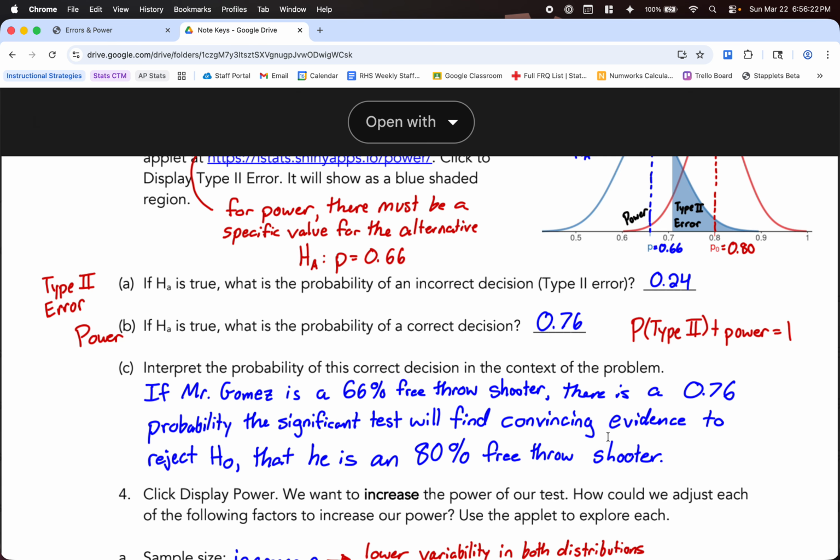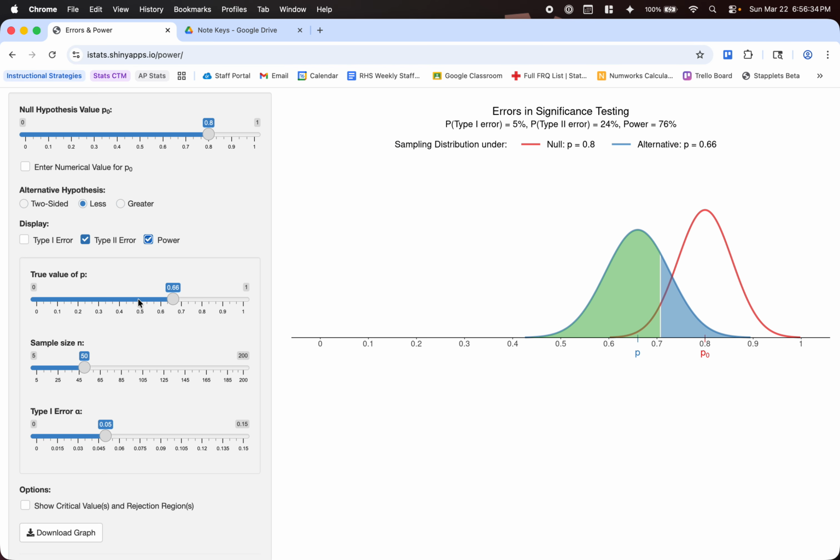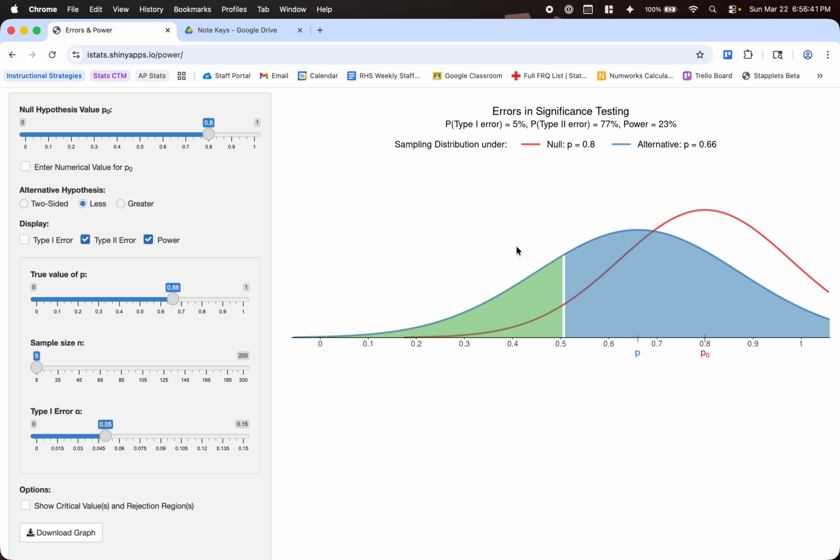And we want to increase the power of our test. In other words, we want to increase this probability. What do we need to do to these three things: sample size, alpha level, and the alternative p? First I'm going to look at sample size here, and you'll see as I decrease it, I'm going to go down extreme to like 5.